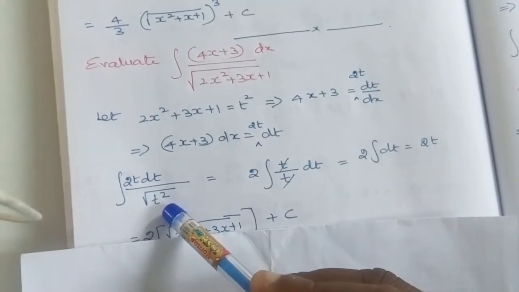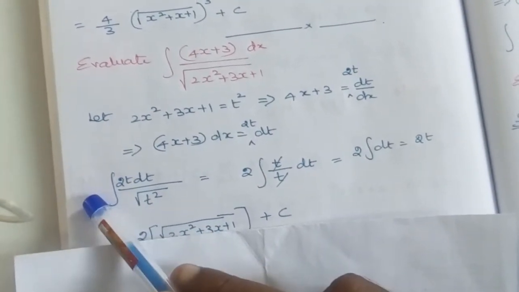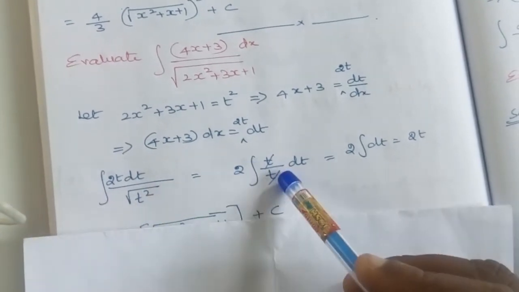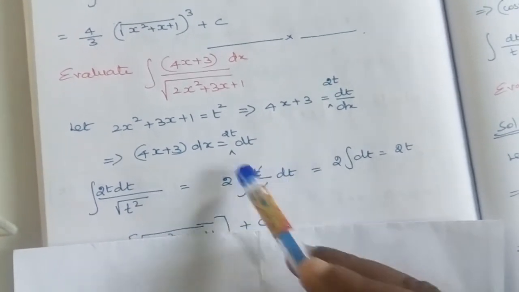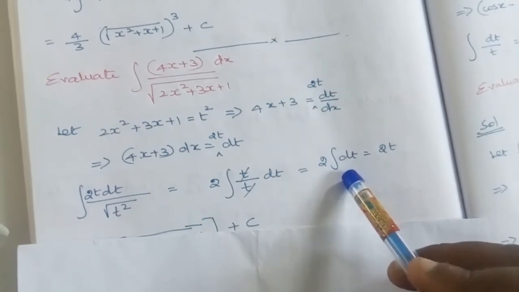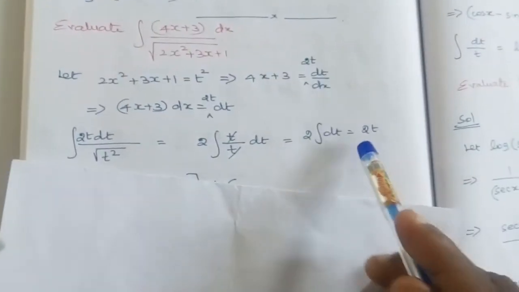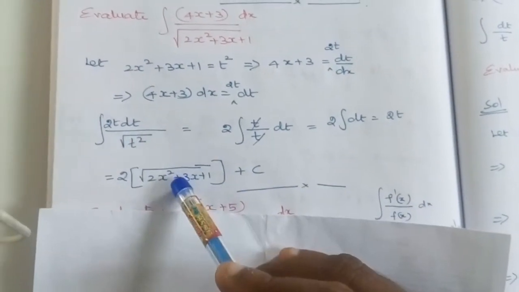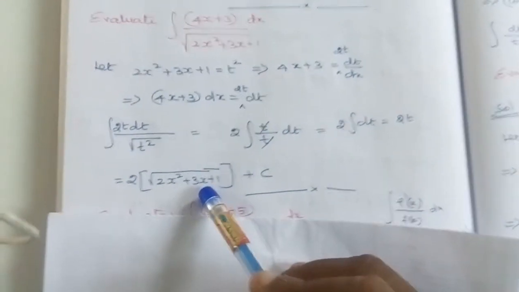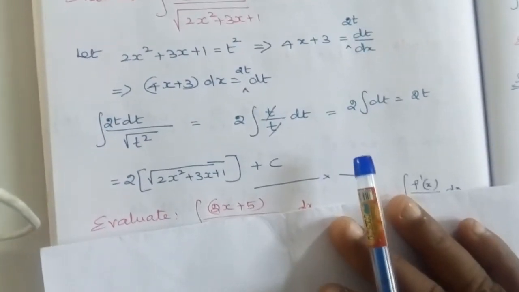So the question can be rewritten as this. Square root of t² is t, t will get cancelled, so we get the integral of dt. The integral of dt is t, and this 2 stays as it is. Then in place of t we substitute the corresponding expression of x. So we get this answer. I hope you understand this problem.